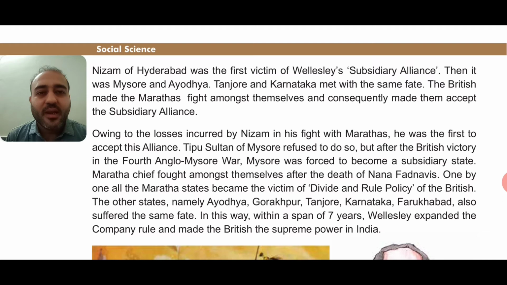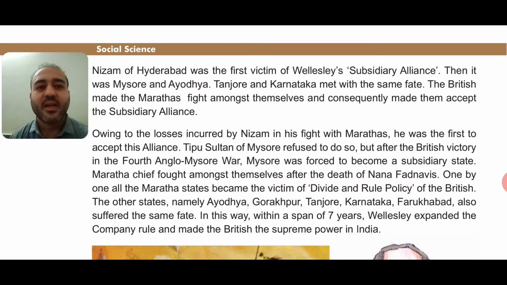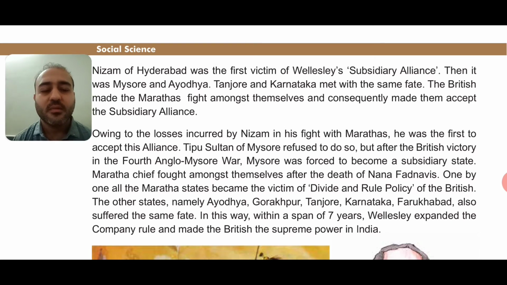They made the Indian soldiers or Indian kings fight with each other, and they themselves tried to help them out, and slowly and gradually they took control of the Indian kingdoms. Okay, they themselves captured the Indian kingdoms. Owing to the losses incurred by Nizam in his fight with Marathas, he was the first to accept this alliance.